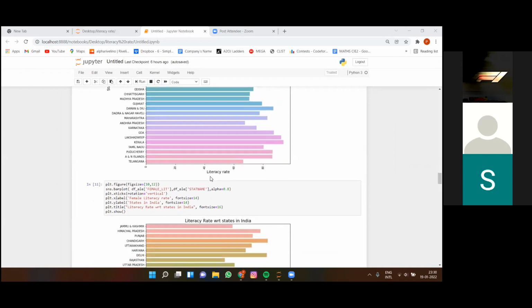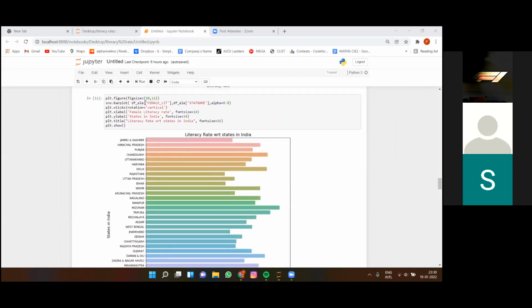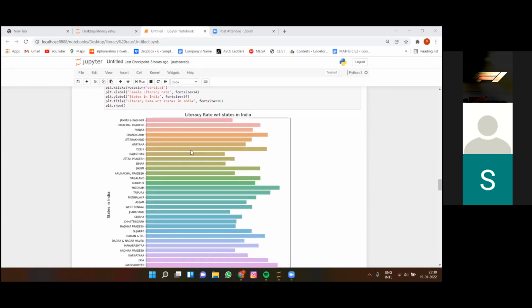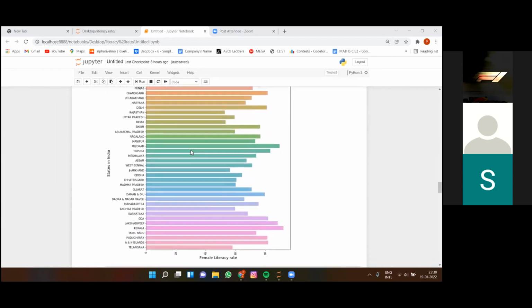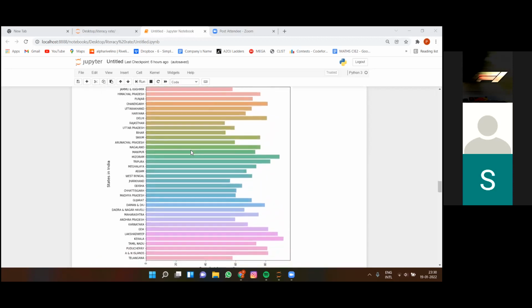The second graph shows the female literacy rate for each state in India, and here also Kerala has the highest literacy.